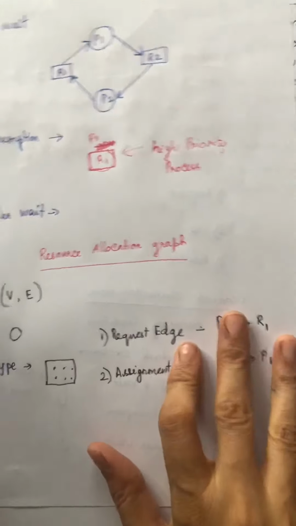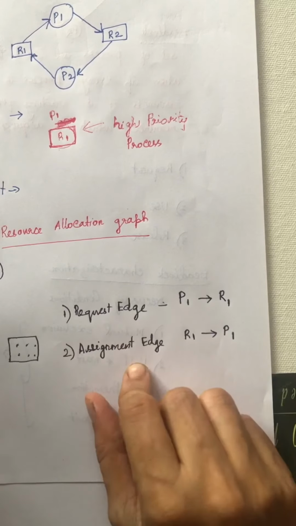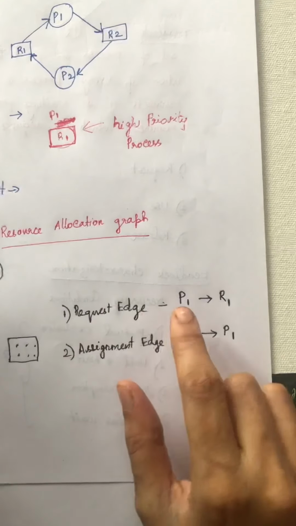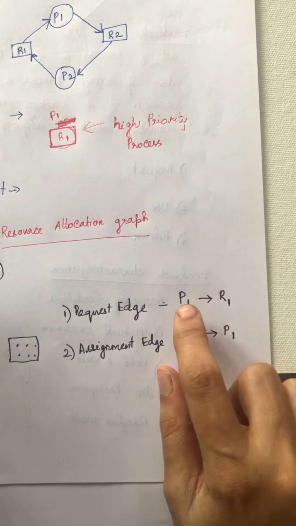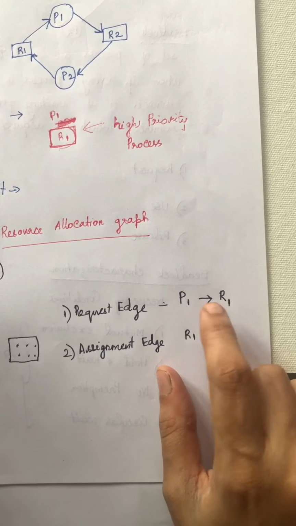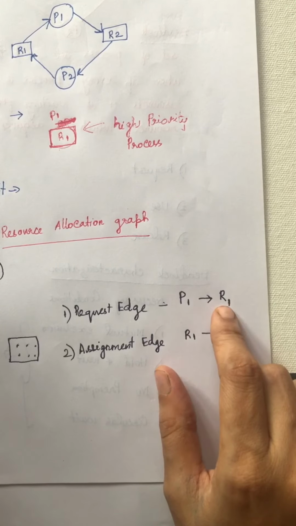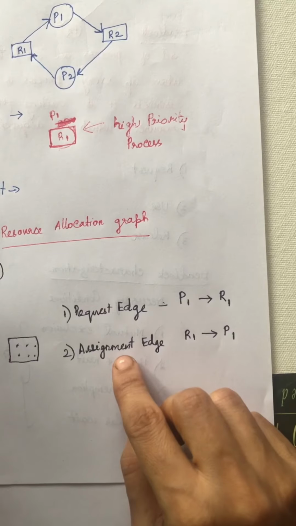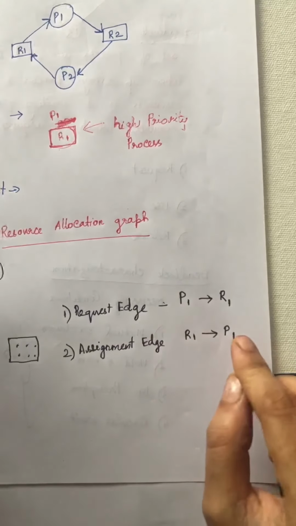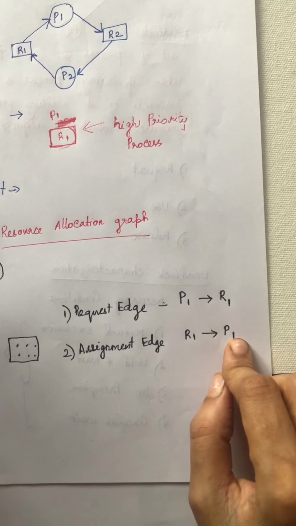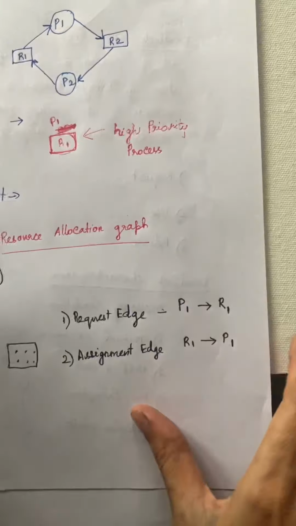And for the edges, there are two types of edges that can occur. One is the request edge, the other one is the assignment edge. Request edge means process 1 is waiting for the resource R1. That means it is requesting the resource R1. Then you should draw an edge from the process to the resource R1. And there is one more edge called the assignment edge. If a resource R1 is allocated to a process P1, then you should draw an edge from the resource R1 to P1.